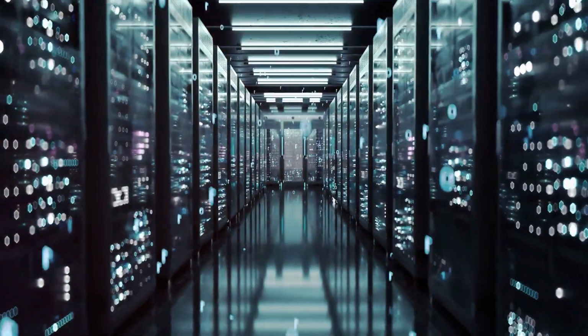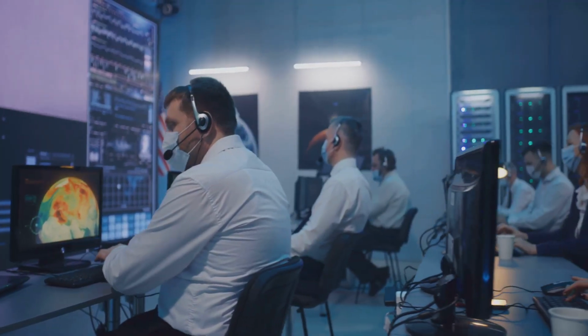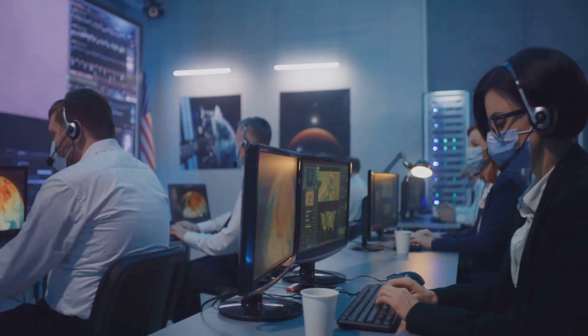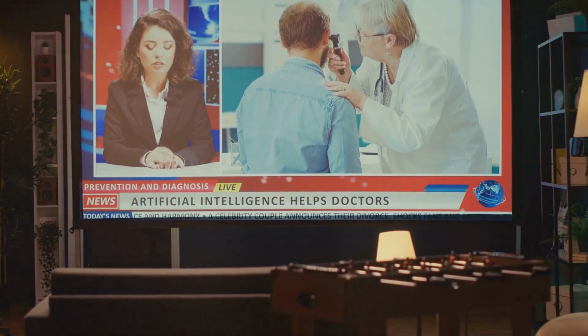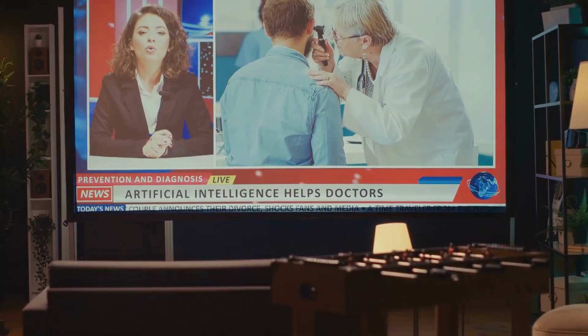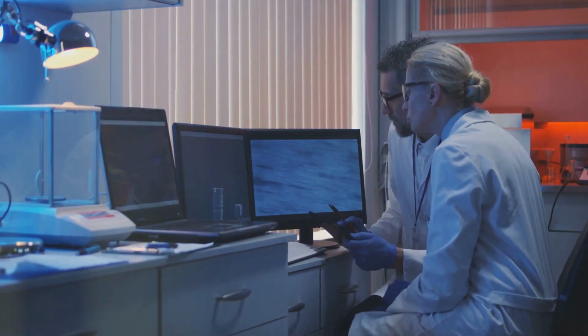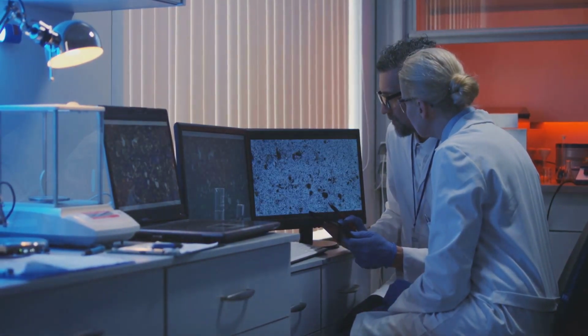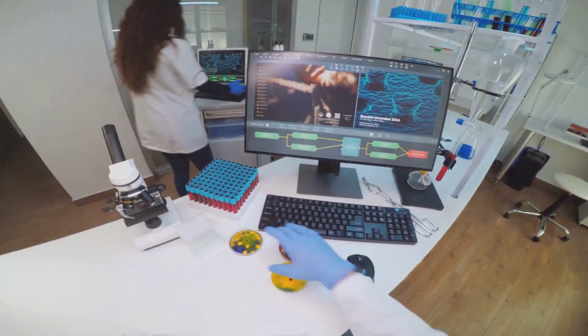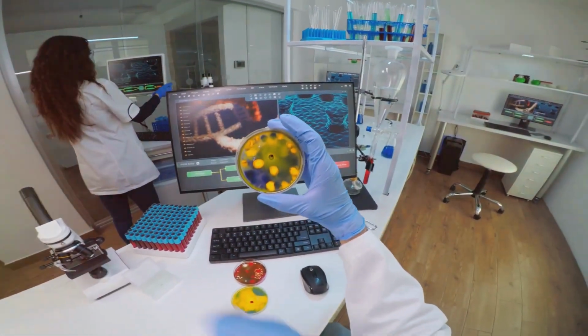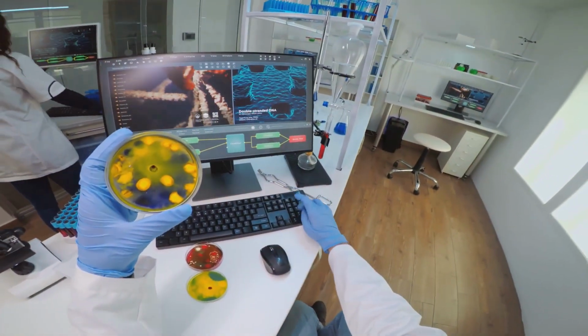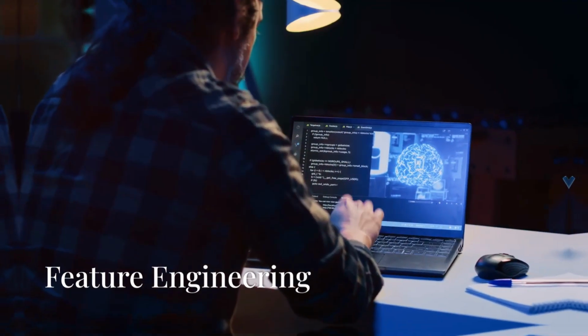Quality data for accurate AI. Not all data is helpful. High-quality data is crucial for accurate AI. Voice recognition systems, for example, need clean audio data to recognize different accents and dialects. In healthcare, AI systems analyze detailed patient records to offer precise diagnoses. Data must be reliable, relevant, and free of bias. Data pre-processing steps, like cleaning and filtering, ensure that machines receive meaningful information to make correct predictions.